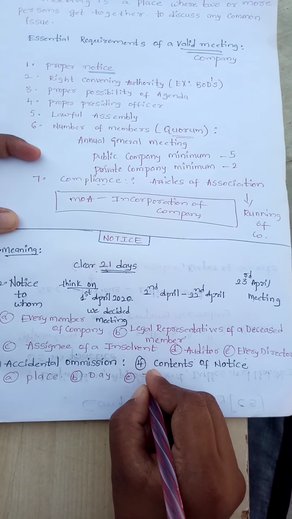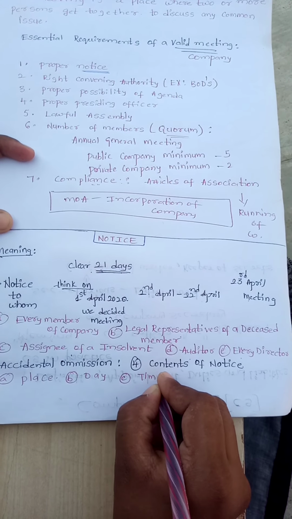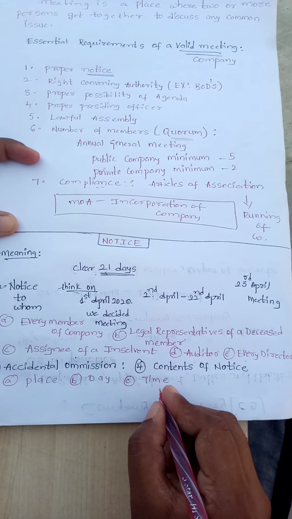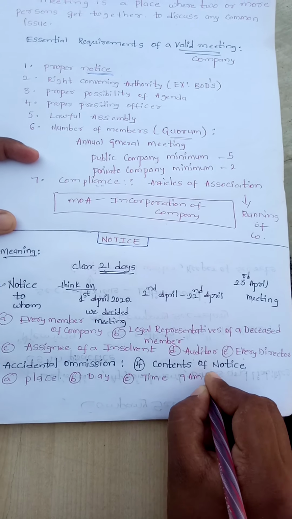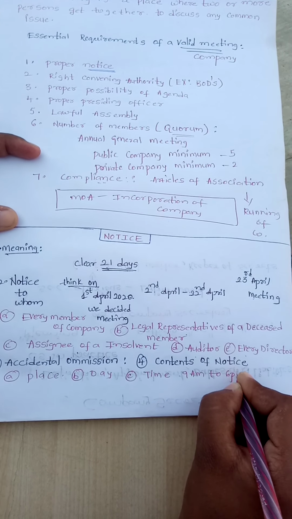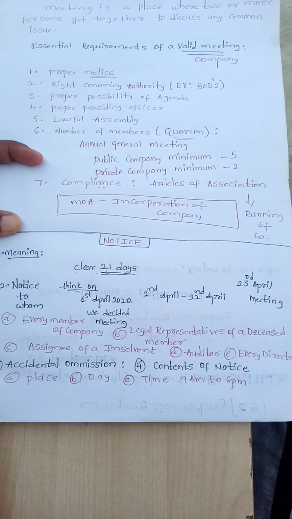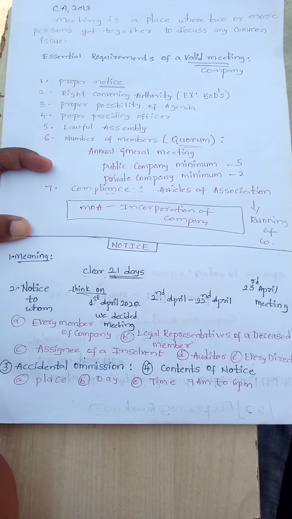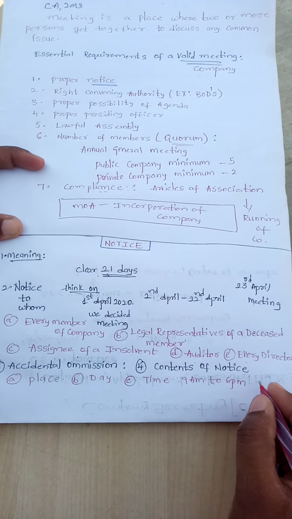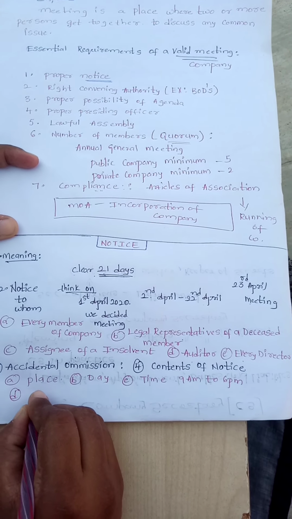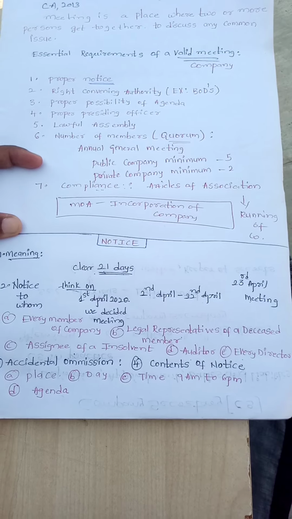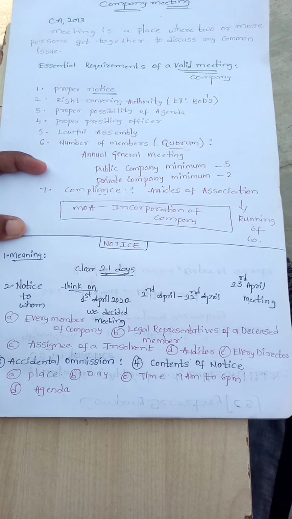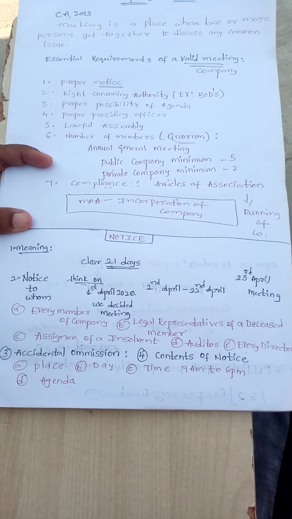Next one is time. Let me say, think 9 a.m. to 6 p.m. will be the time period of this company meeting. Next one is agenda. Agenda is nothing but the topic on which we are conducting this meeting.